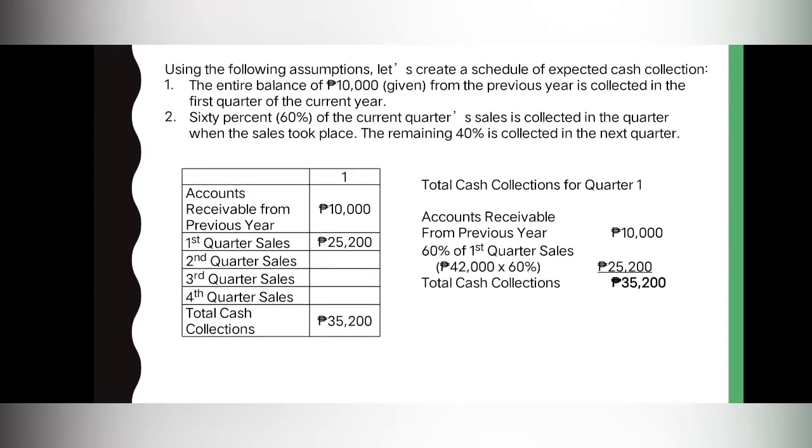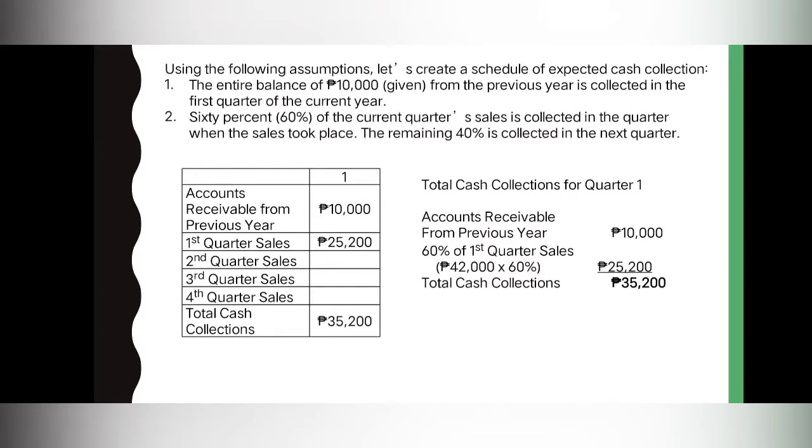For quarter 1, saan galing tong 10,000 pesos? It says here in our assumption that the entire balance of 10,000 pesos came from the previous year. Ito yung ending balance ng accounts receivable ng business nung previous year. Pero nakolekta lang siya nitong first quarter ng current year. Since we are talking about the cash collections and nakolekta natin tong 10,000 nitong first quarter ng current year, so included siya sa total cash collection for the first quarter.